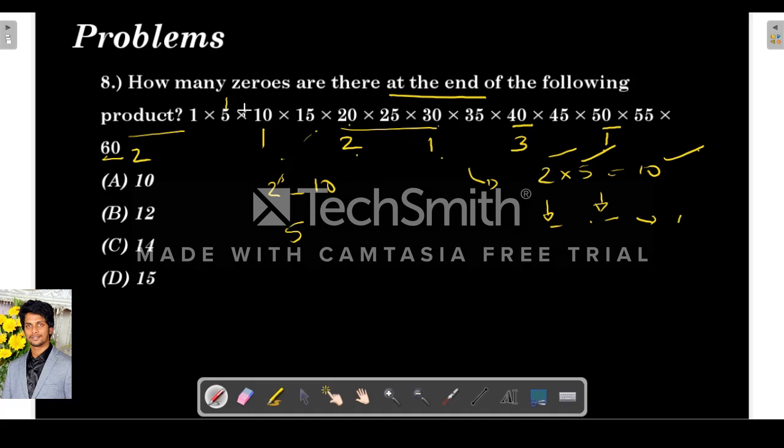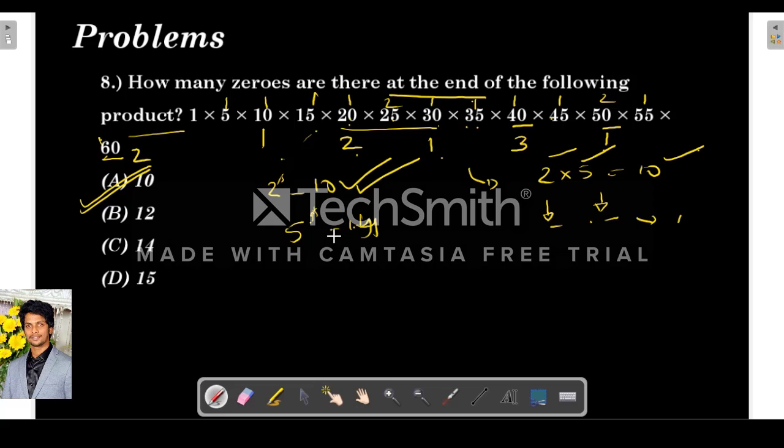So how many 5's are there? 5 1's are 1, 5 2's are 1, 5 3's are 1, 5 4's are. Here 5 square means 2. 1, again 1, 5 7's are 1, 5 8's are 1, 5 9's are 1. Again here 25 into 2, right? 2, 1, 1. So total how many? Here we have 1, 4, 6, 10, 14. So the number of 5's is 14, which is the minimum of 10 and 14. So the number of zeros will be 10.